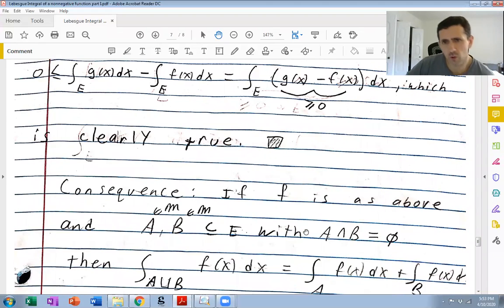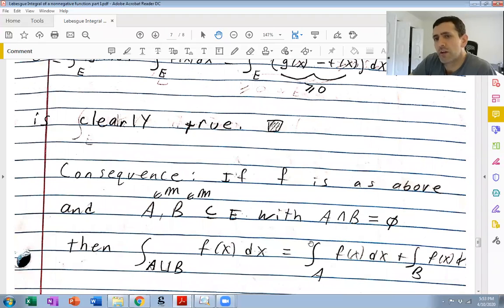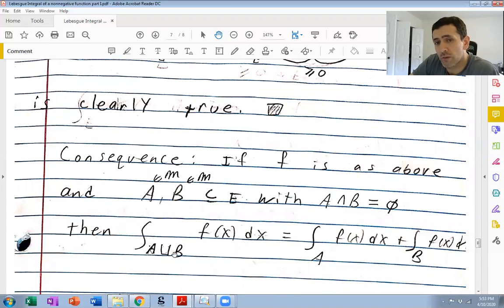And another consequence is, again as before, that if I have two measurable subsets of E that are disjoint, then the integral over A union B of f of x is the integral over A of f of x plus the integral over B of f of x. So in that regard, integrating a non-negative function behaves a lot like Lebesgue measure itself. And of course, that's critically important in probability theory.